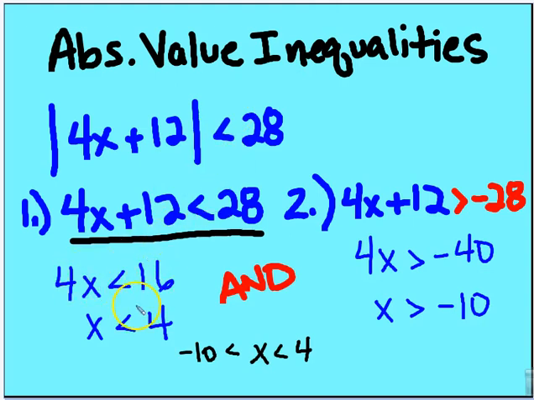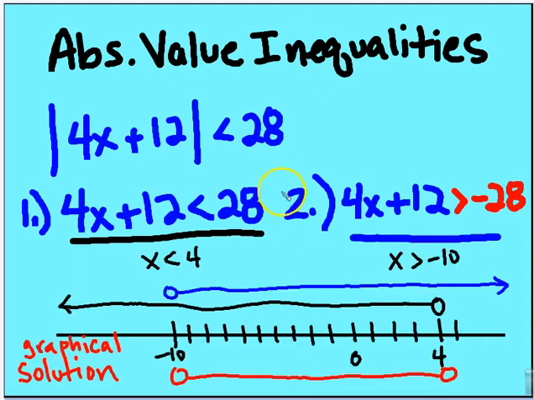4x is less than 16, so I'm solving for the left-hand side: x is less than 4. 4x plus 12 is greater than negative 28. 4x is greater than negative 40. x is greater than negative 10. And so I have x is less than 4 and x is greater than negative 10, which I can write this way. I also want you to solve that graphically, and it'll look like the graphical solution here. x is between negative 10 and 4, not inclusive.